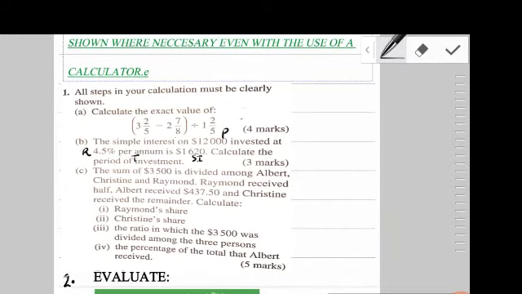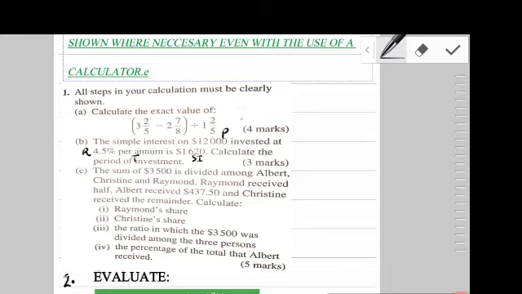We select question 1, we're going to move on to part C, and now we're going to be looking at ratio. The sum of $3,500 is divided among Albert, Christine, and Raymond. Raymond received half the money. Albert received $437.50 and Christine received the remainder.